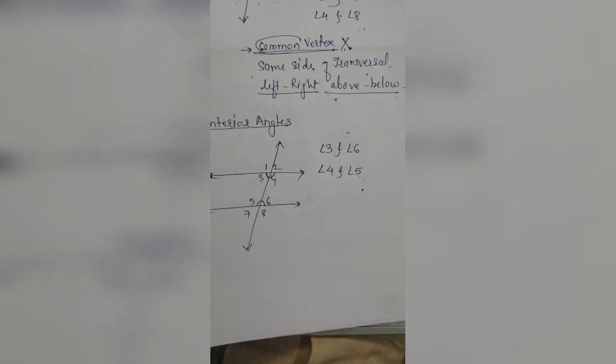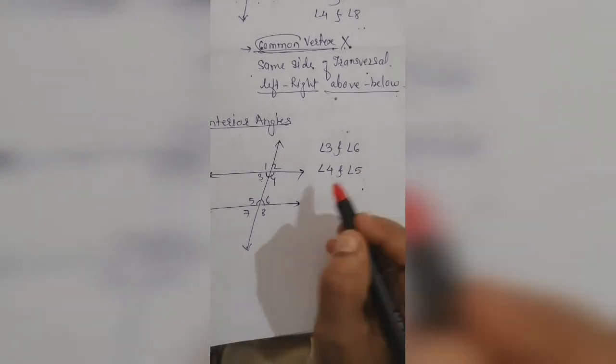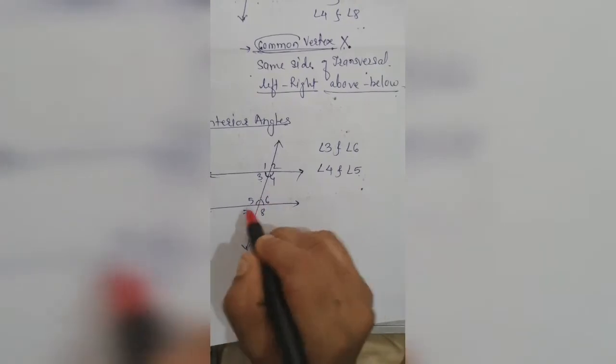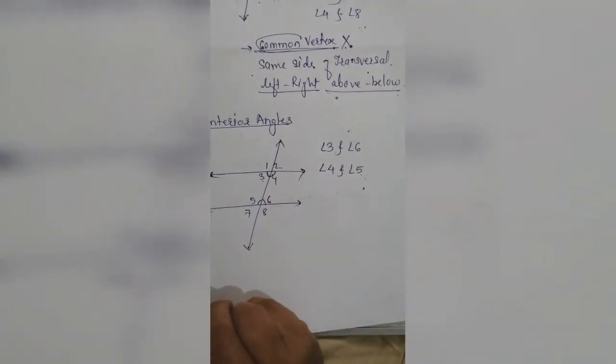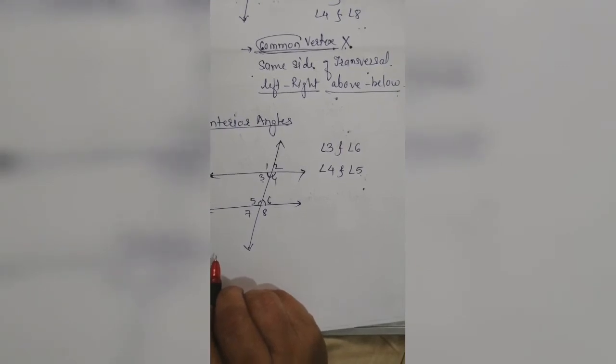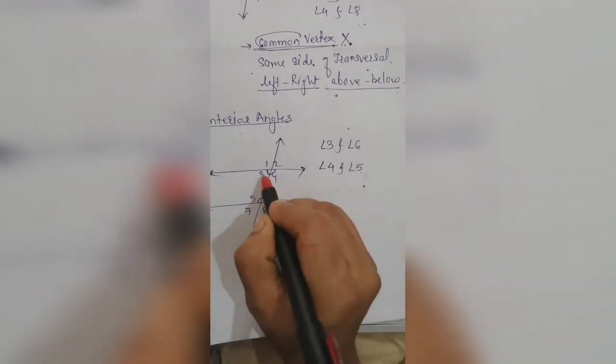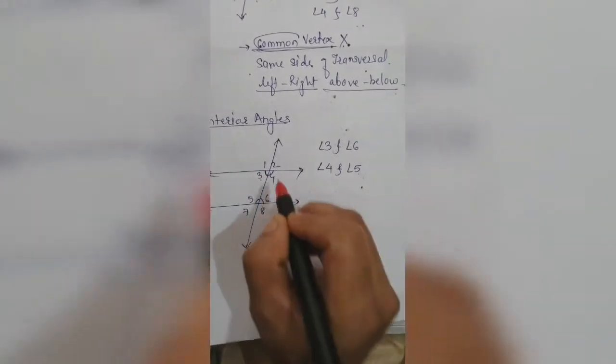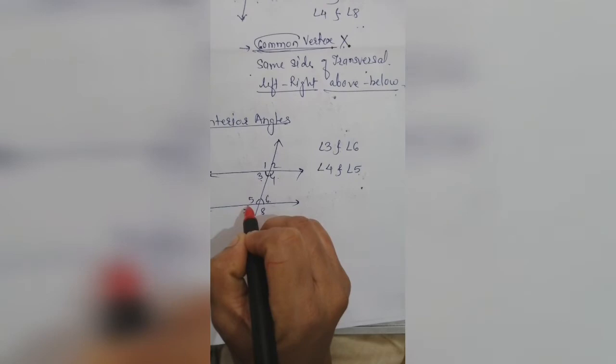Observe their position. I am talking about 3 and 6, 4 and 5.